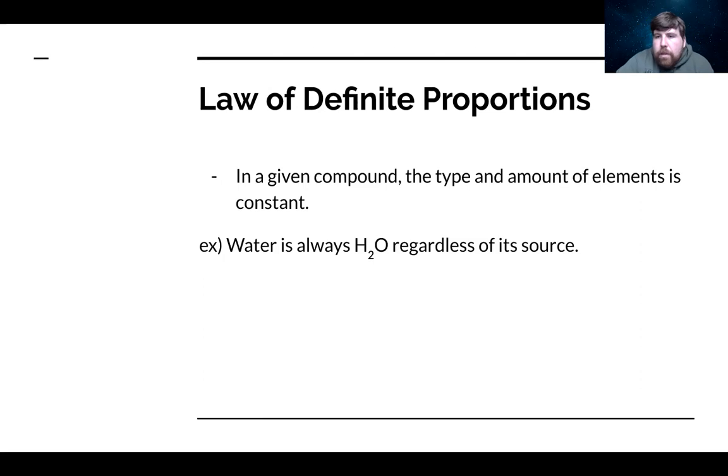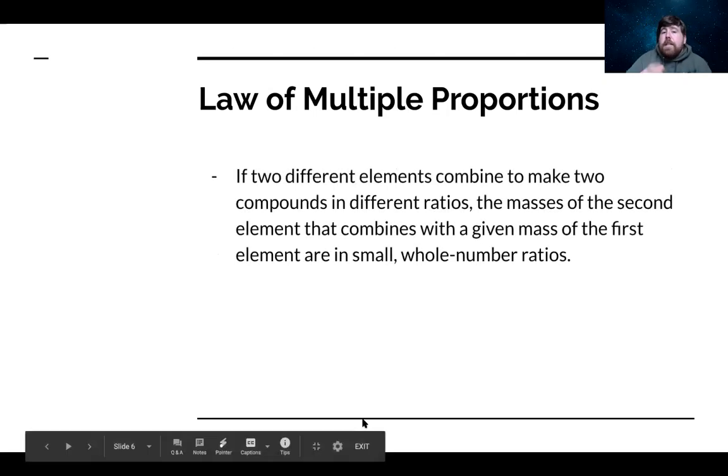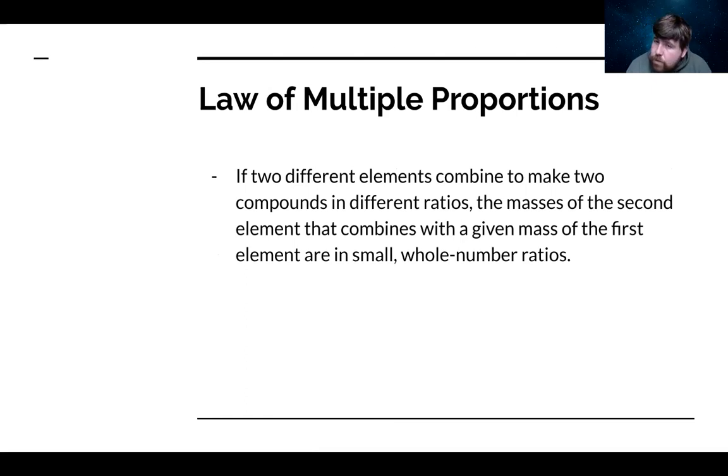Now, this last law that we're going to go over is definitely a hefty one. And I'll give you the written law, but I'll also give you a good way to think about it. So, the law of multiple proportions says this: if two different elements combine to make two compounds in different ratios, the masses of the second element that combine with a given mass of the first element are in small whole number ratios. Now, as far as this goes, once again, it's not actually too terrible.